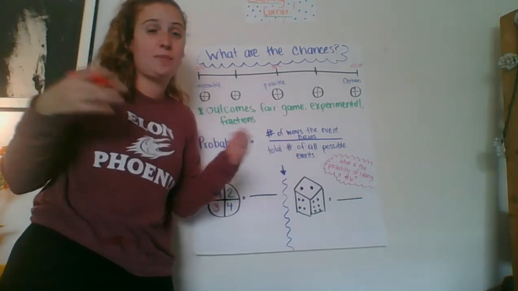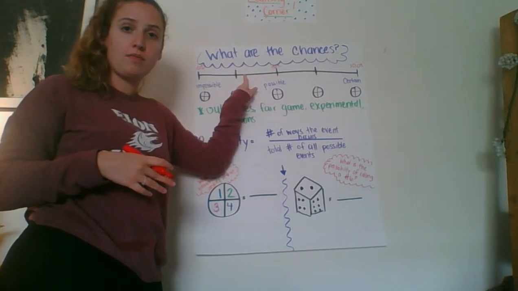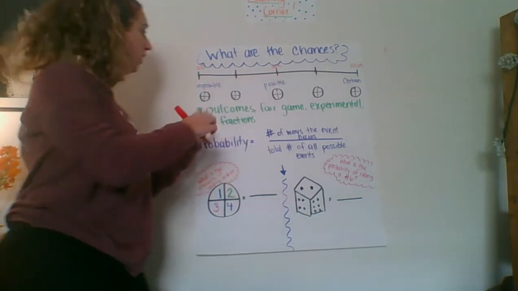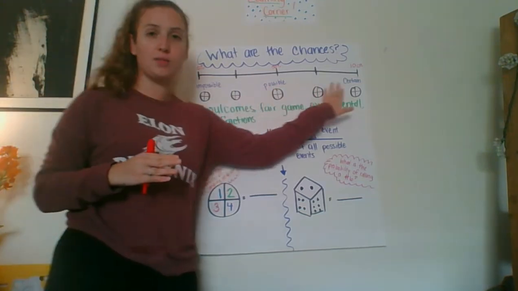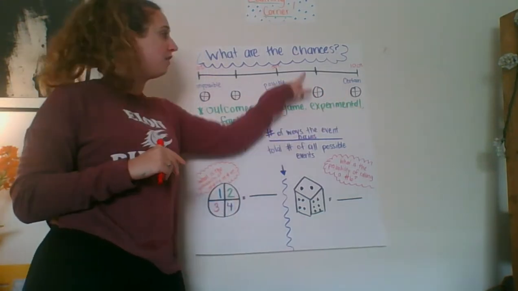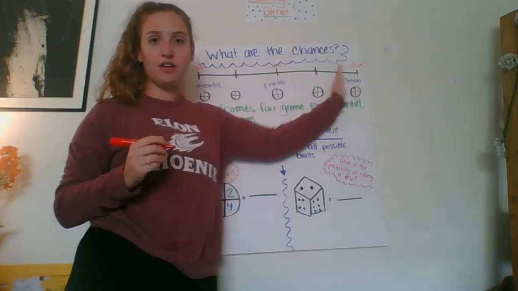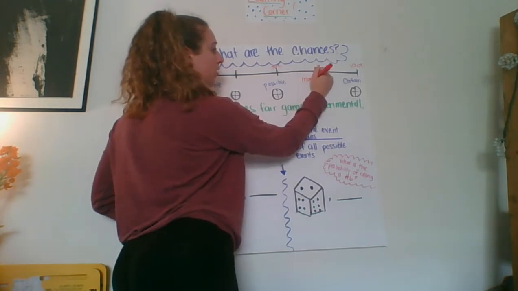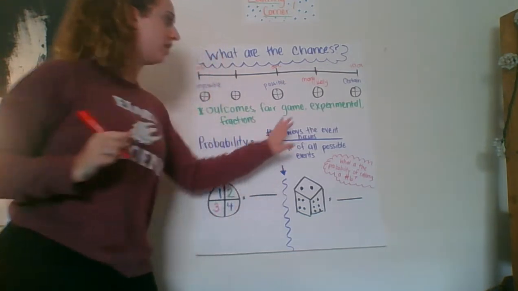What are the odds? There's also 2 other lines on my number line. And those are in between impossible and possible, and possible and certain. This line right here, in between 50% and 100%, we could categorize as more likely.